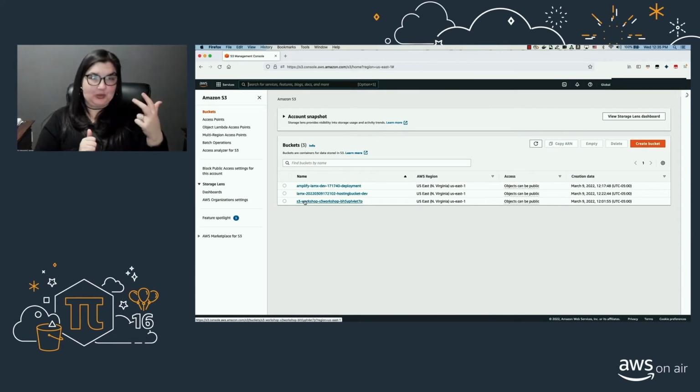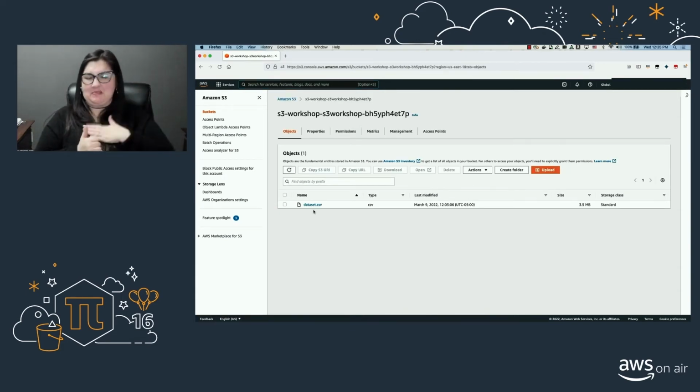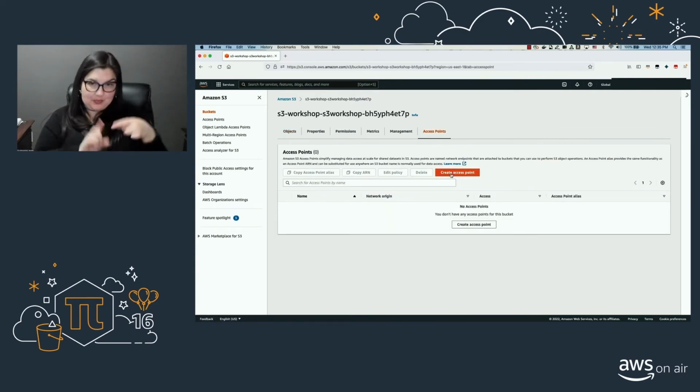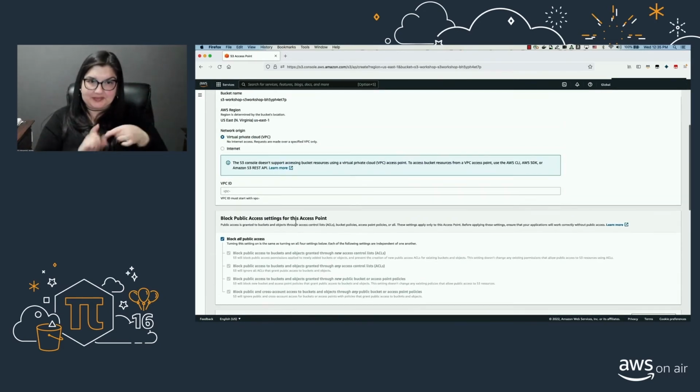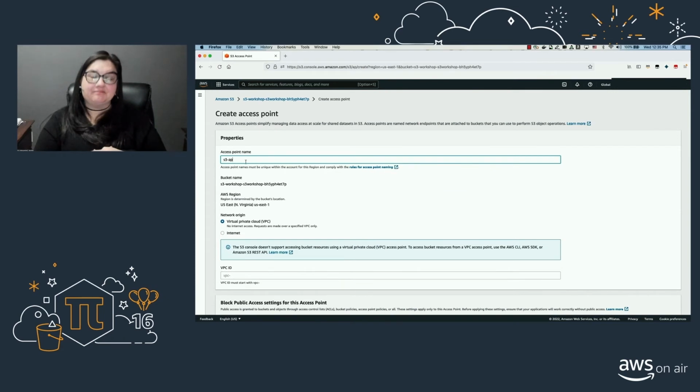So that's my S3 console, and these are my buckets. I'm going to select the last bucket. That's where I have my data set. So here you go, that's my data set. So I'm first going to create an access point. So click on access point, click on create access point. So here, let's give it an access point name, and the bucket name and region are all pre-filled.